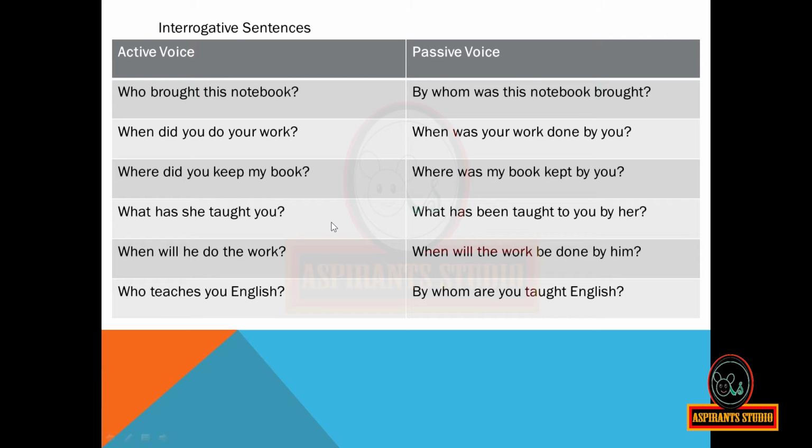What has she taught you? What has been taught to you by her? When will he do the work? When will the work be done by him? Who teaches you English? By whom are you taught English?